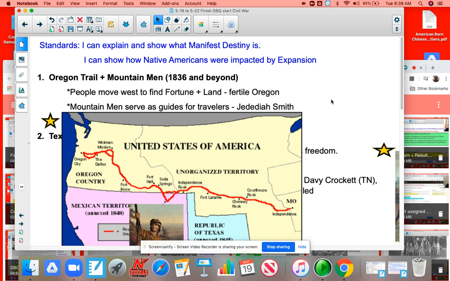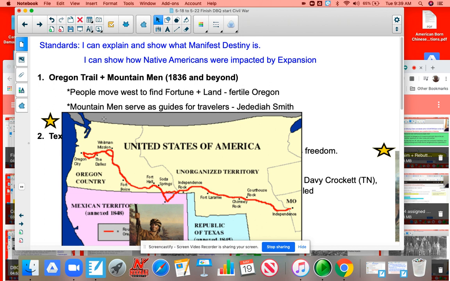Standards I'm assessing. Be able to show me what manifest destiny is and be able to show me what happened to Native Americans as the U.S. grew out west. First topic, Oregon Country, right over here. We've heard of the Oregon Trail, probably in 3rd and 4th grade, but we probably forgot how they got there. They followed mountain men like Jedediah Smith out west because they knew the trails, they could get along with Native Americans, and they could avoid going the wrong way, okay?